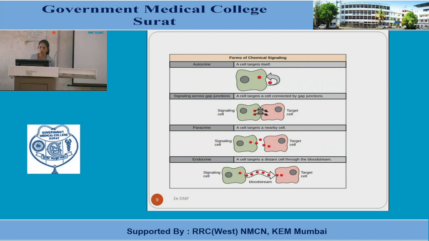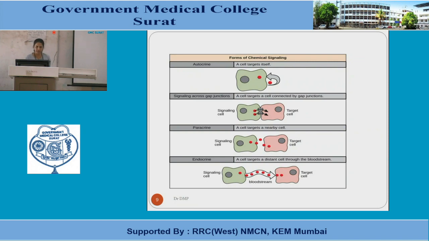The first mode is autocrine. What do you mean by autocrine? As you know the term auto, it acts on itself. So the secretion of the cell acts upon itself, for positive or negative feedback or for any biochemical changes within the cell.